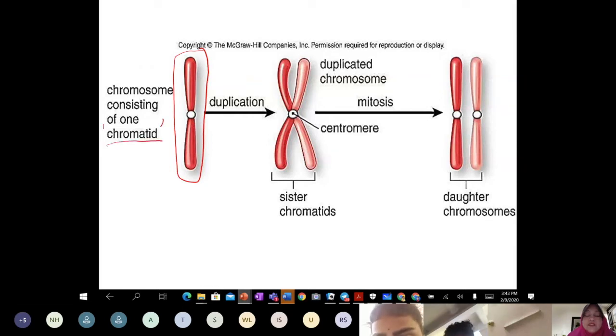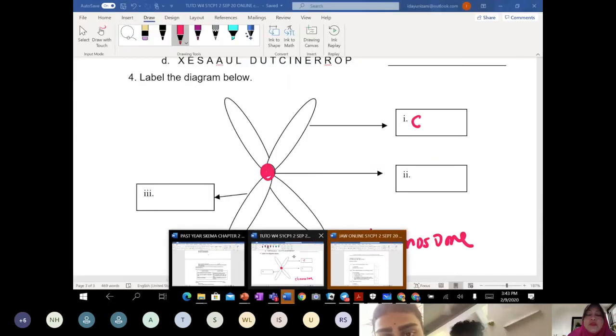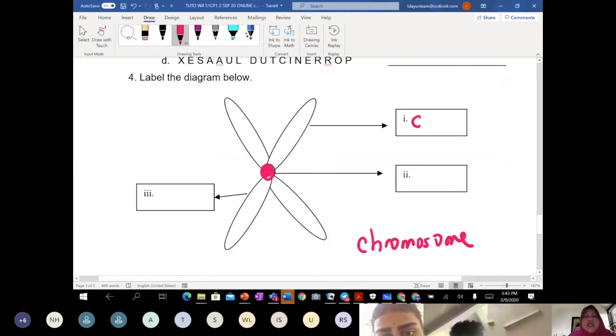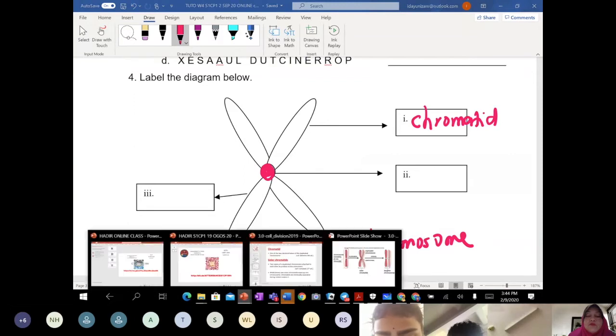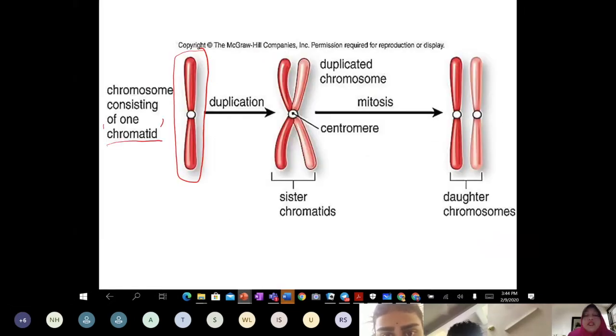So the answer for number 1 will be chromatid. Yes, good. Next, Jannah, number 3. Number 3, what do you think is the answer? Back to our diagram. What do you think is number 3? Is it the same answer as number 1?